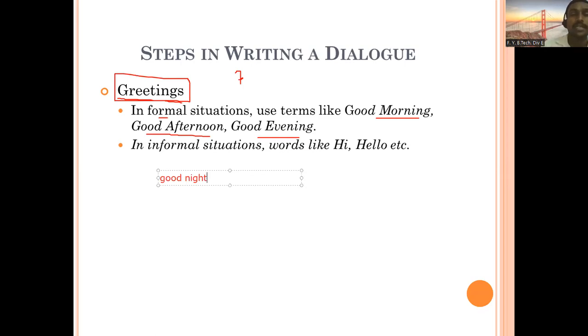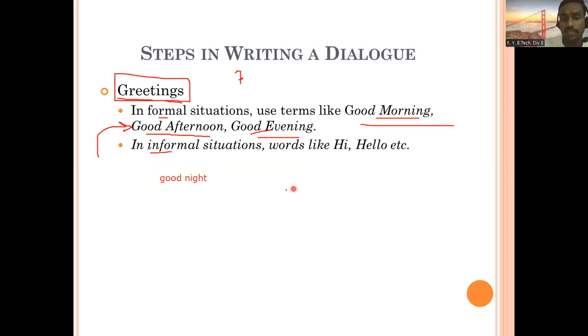So it is not like after 7, 8, 9 or 10. When you wanted to go to bed, you are going to sleep, at that time also you can say good night. So just take note of this. Depending upon whether the situation is formal or informal, you can have two types of greetings. In formal situations, you have to use good morning, good afternoon, good evening. And in informal situations, you can use the same, good morning, good afternoon, good evening also.